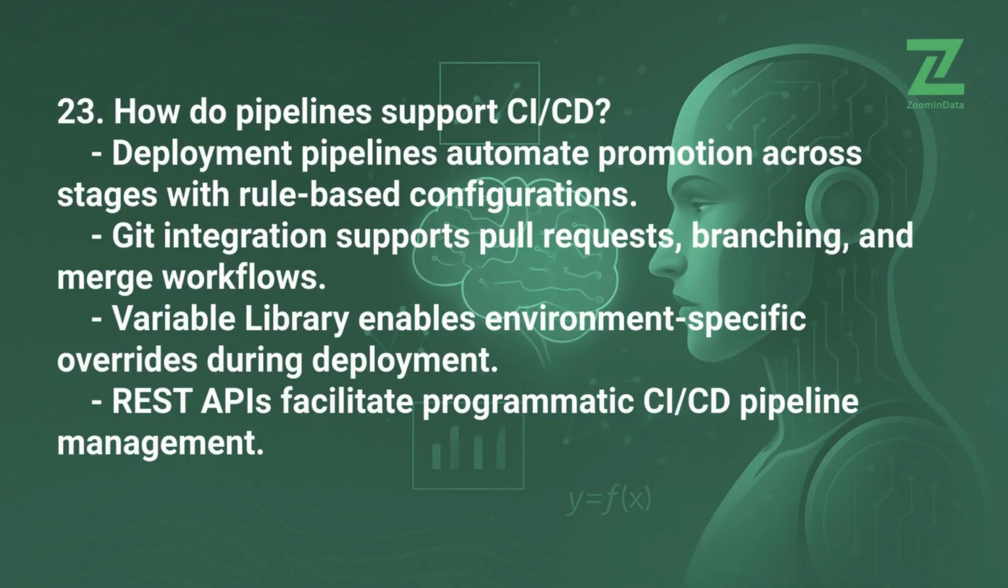23. How do pipelines support CI/CD? Deployment pipelines automate promotion across stages with rule-based configurations. Git integration supports pull requests, branching, and merge workflows. Variable library enables environment-specific overrides during deployment. REST APIs facilitate programmatic CI/CD pipeline management.